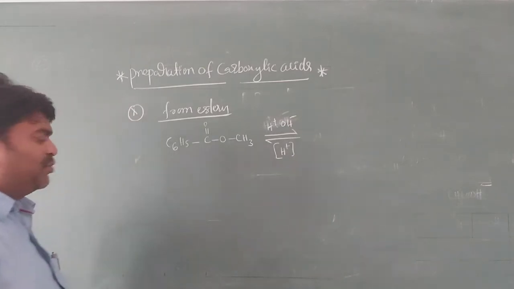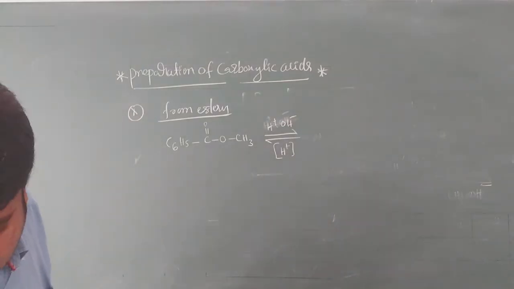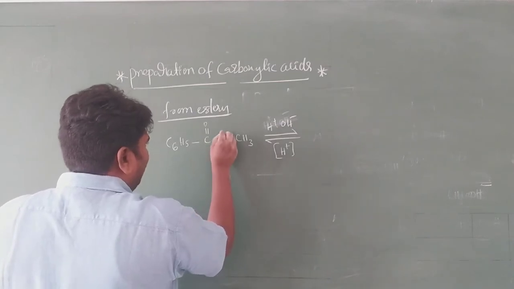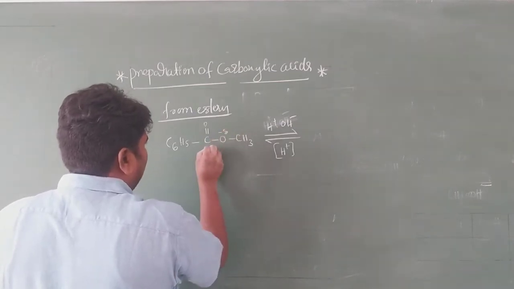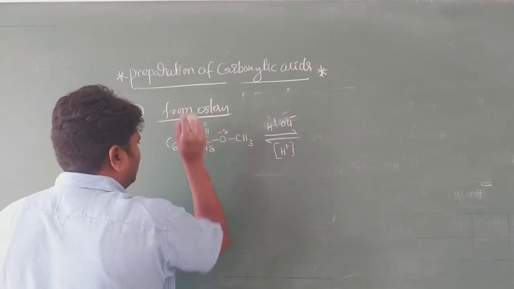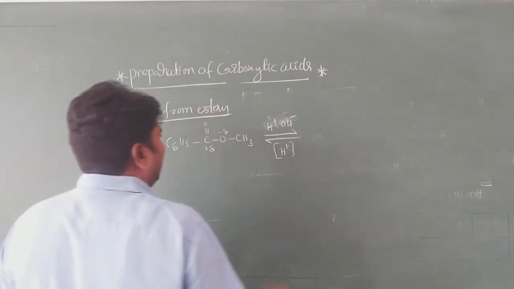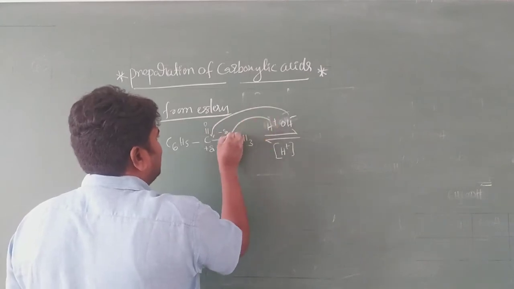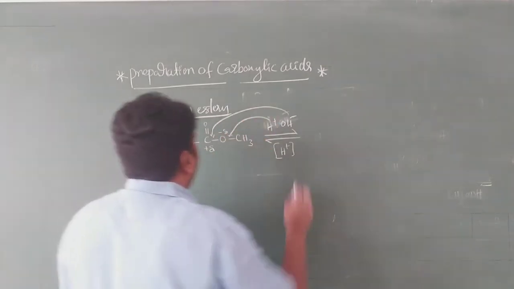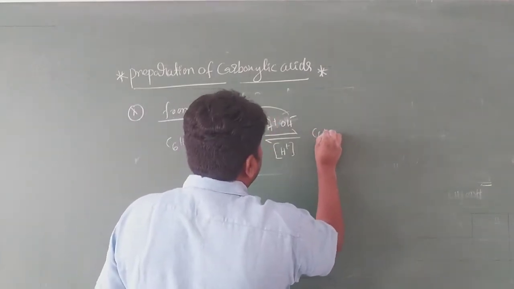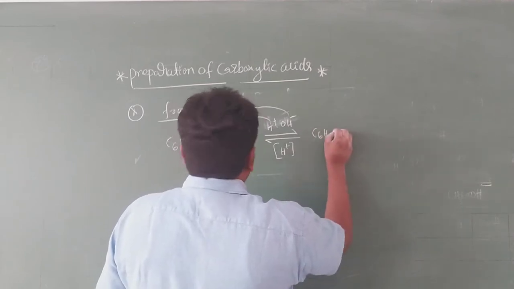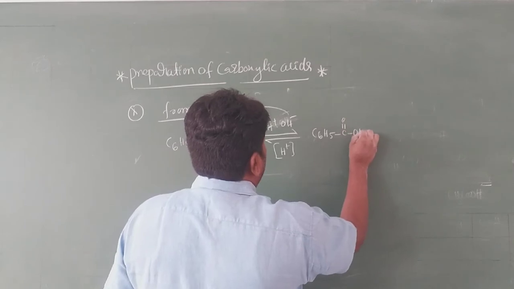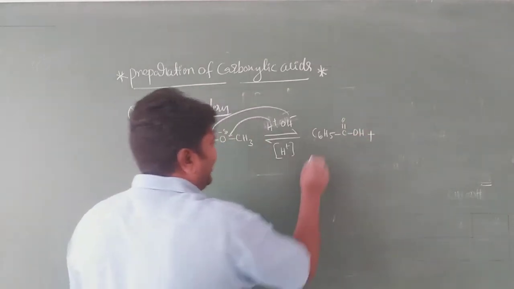What happened, my dear students, here? In this case, carbon acquires a partially positive charge and oxygen acquires a partially negative charge. See here, the OH- group is attacking here only, and the H+ group is attacking here only, to form C6H5C=O OH, benzoic acid.